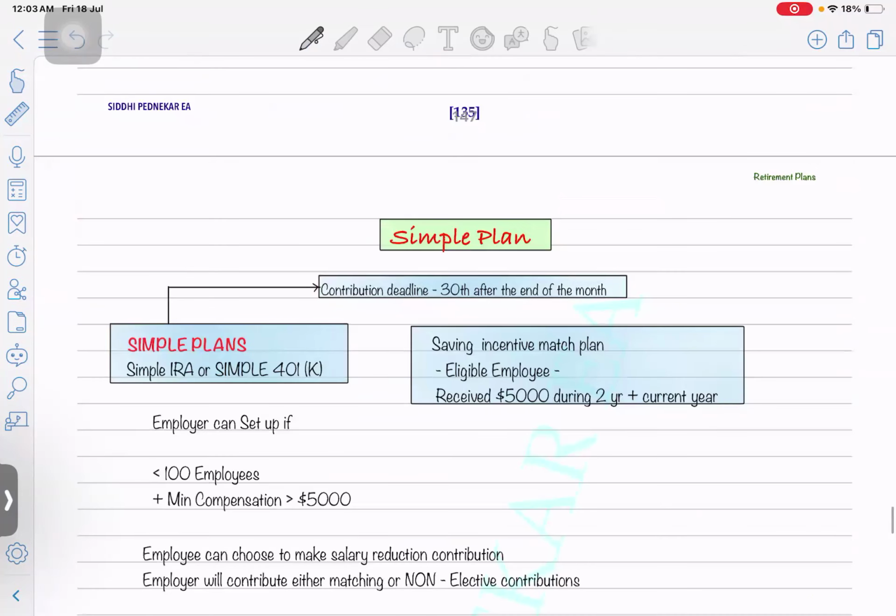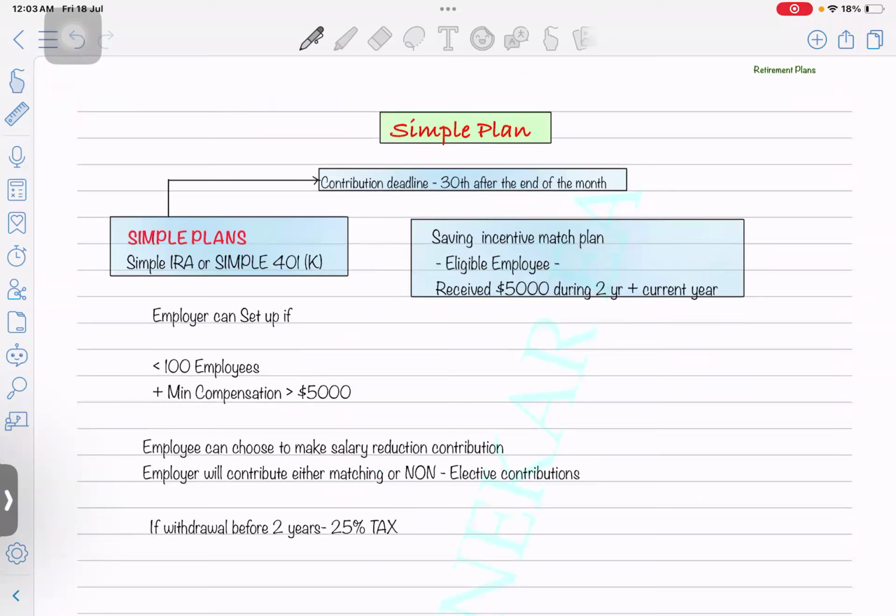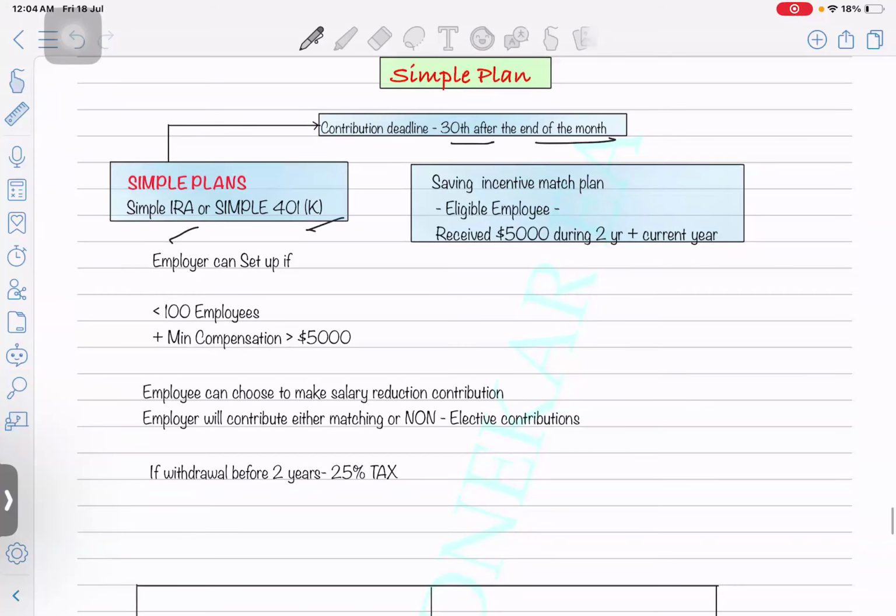Okay. Next is the SIMPLE plan. We already saw the limits. Now let's understand what a SIMPLE plan is. The contribution deadline is 30 days after the end of the month. When you receive the salary, within the next 30 days the employer has to deposit the retirement amount, the contribution amount that was deducted. A SIMPLE plan can be of two categories: SIMPLE IRA and SIMPLE 401k.